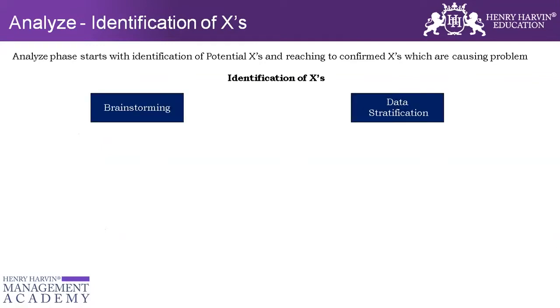Identification of causes can be done in many different ways. However, the majority of it is to be done using the brainstorming technique. We will get into what brainstorming is and what the different ways of brainstorming are. And second is data stratification. Data stratification is the data which we already have, and on that basis we also try to identify what can be the causes.